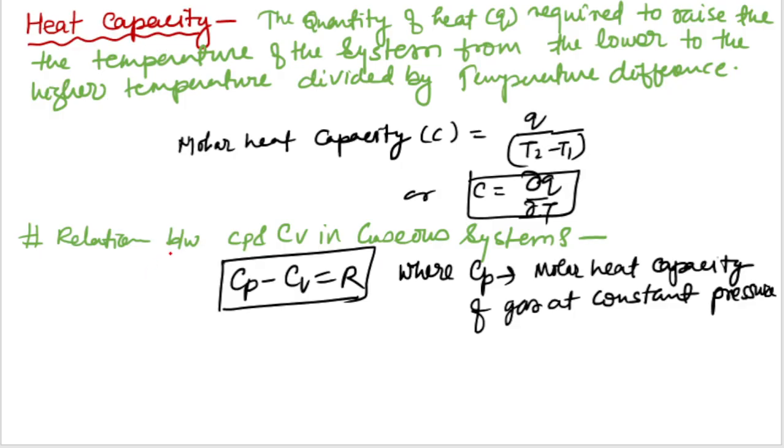As I also know, this relationship between Cp and Cv in a gaseous system, Cp minus Cv is equal to R. It is one of the most important equations, where Cp is the molar heat capacity of the gas at constant pressure and Cv is the molar heat capacity of the gas at constant volume. Okay.